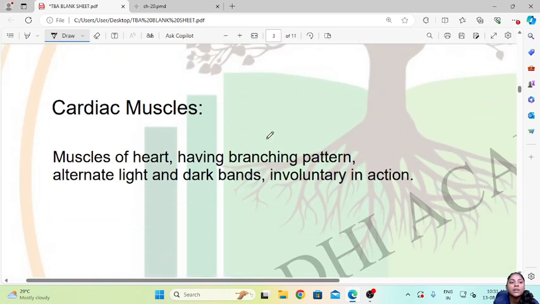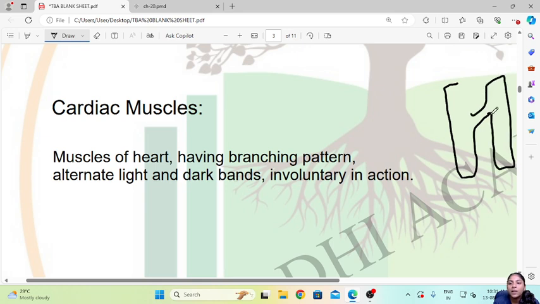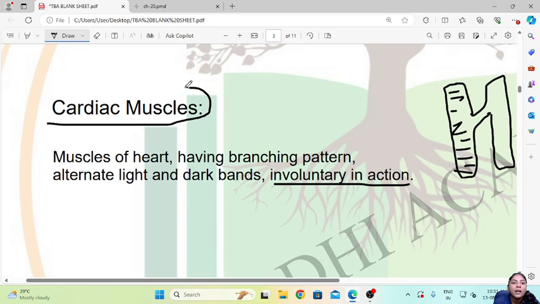Then talking about the third type of muscles, that is cardiac muscles. Now cardiac muscles means these are the muscles of heart. They have branching pattern and they have alternate light and dark bands. So these cells will have this kind of branching pattern. They will be kind of branched together, and these will also have the light and dark bands throughout the cells. Then these are also involuntary in action. So as we know, the movement of heart we cannot control by ourselves. It is an involuntary movement. So it is due to the presence of these cardiac muscles.